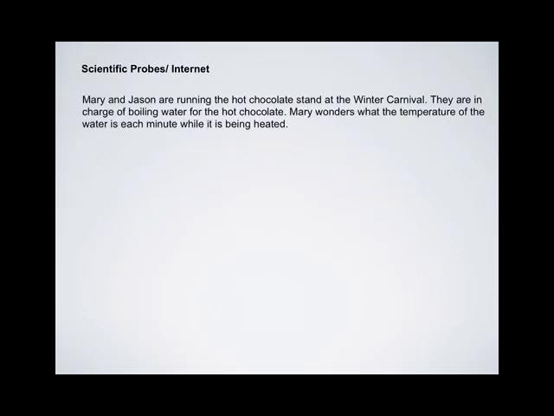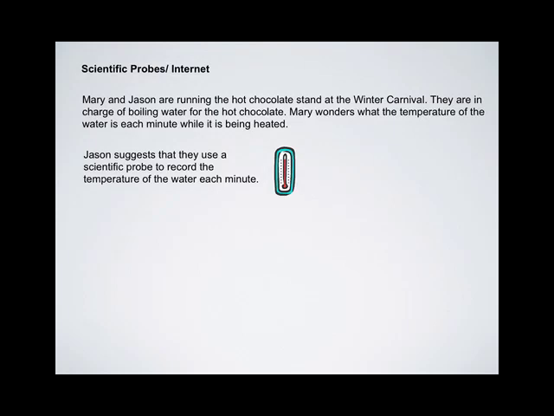Scientific probes and the Internet. Mary and Jason are running the hot chocolate stand at the Winter Carnival. They are in charge of boiling water for the hot chocolate. Mary wonders what the temperature of the water is each minute while it is being heated. Jason suggests that they use a scientific probe to record the temperature of water each minute. He suggests a thermometer.